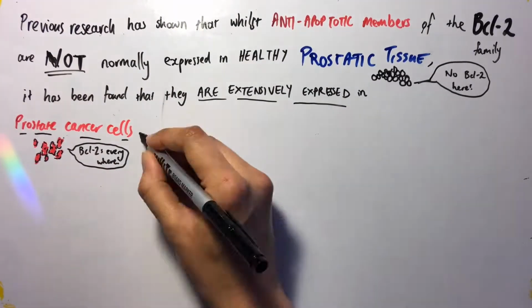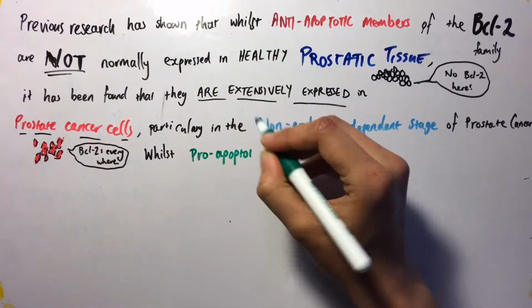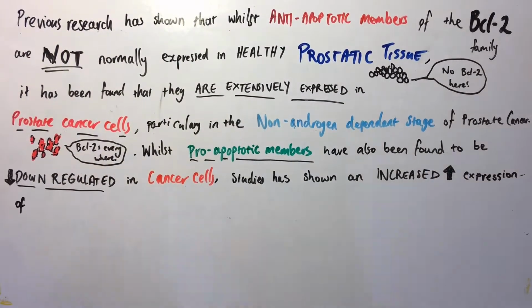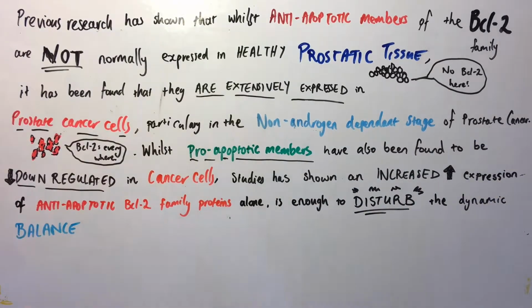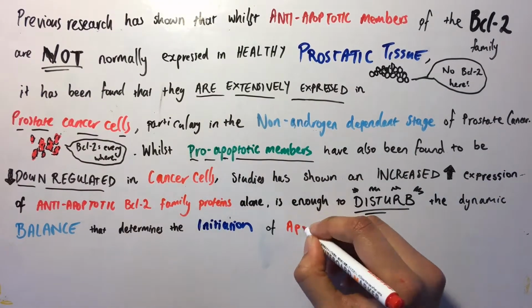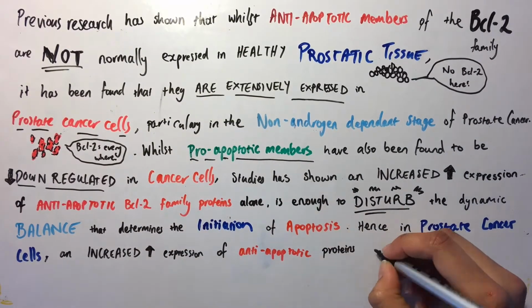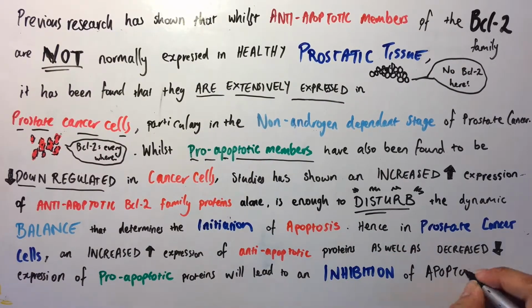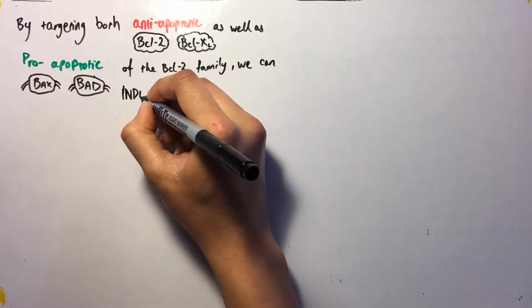Whilst pro-apoptotic members have also been found to be downregulated in cancer cells, studies have shown that an increased expression of anti-apoptotic family members is enough to disturb the dynamic balance that determines the initiation of apoptosis. Hence, in prostate cancer cells, an increased expression of anti-apoptotic proteins, as well as a decreased expression of pro-apoptotic proteins, will lead to an inhibition of apoptosis. By targeting both anti-apoptotic as well as pro-apoptotic proteins of the BCL2 family, we can induce the prostate cancer cells